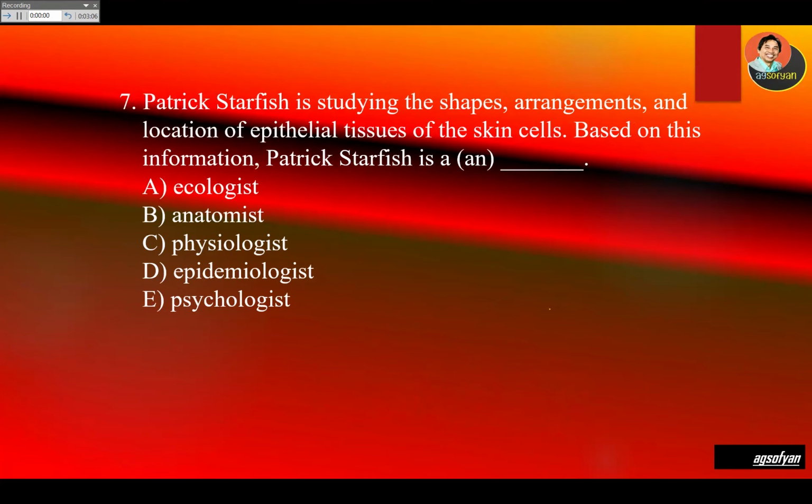Patrick Starfish is studying the shape, arrangements, and location of epithelial tissue on the skin cell. Based on this information, Patrick Starfish is an A, B, C, or D. So remember, shape and arrangement will be structure. So Patrick is an anatomist.